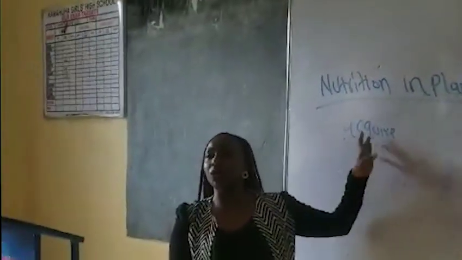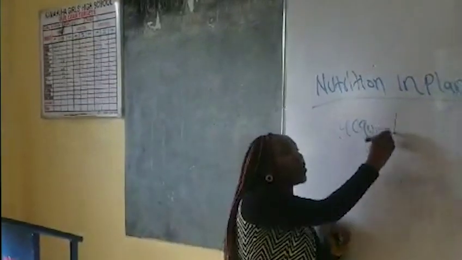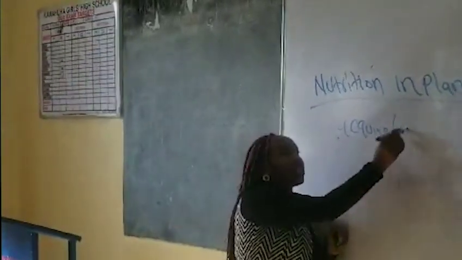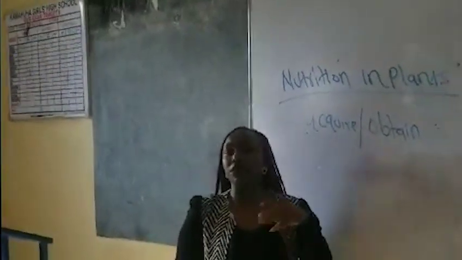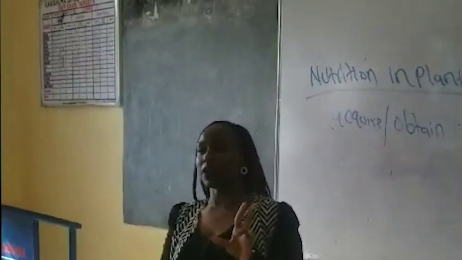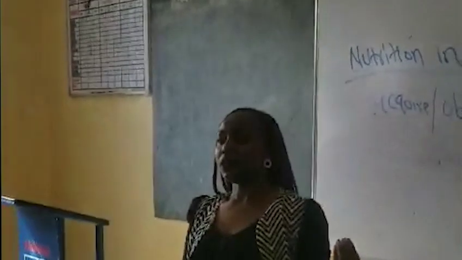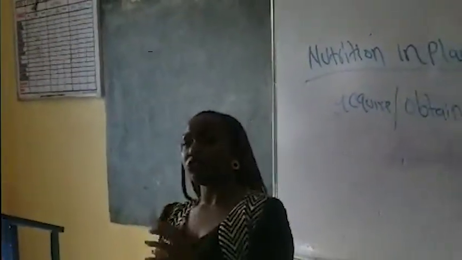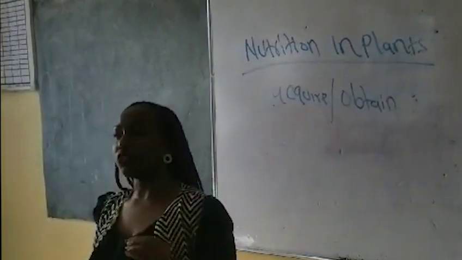Acquiring is about how they obtain them. How do we obtain these nutrients? That takes us to two modes of nutrition, because we have animals and plants, and the way plants obtain nutrients is not the same way animals obtain them.